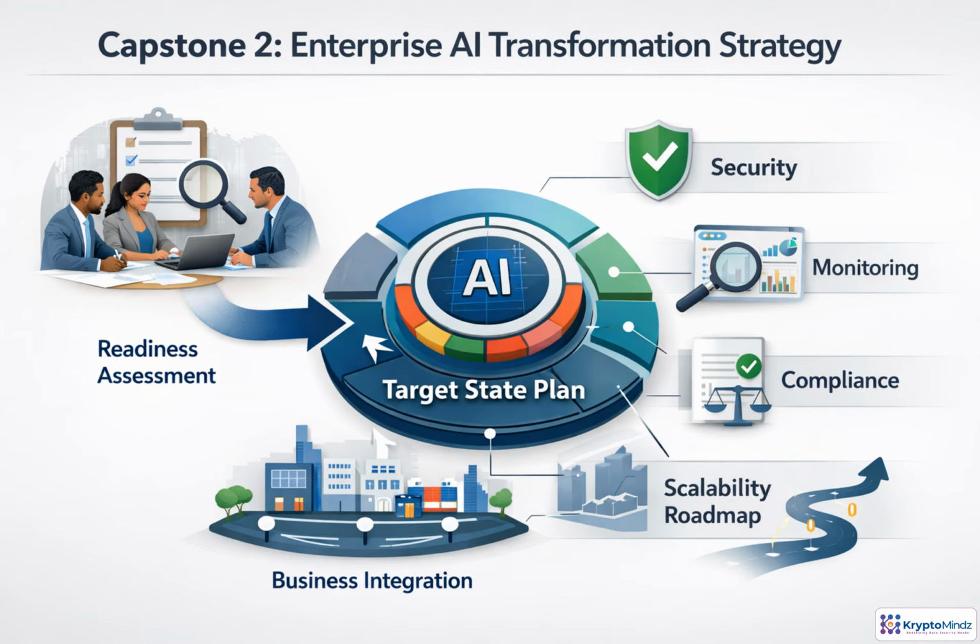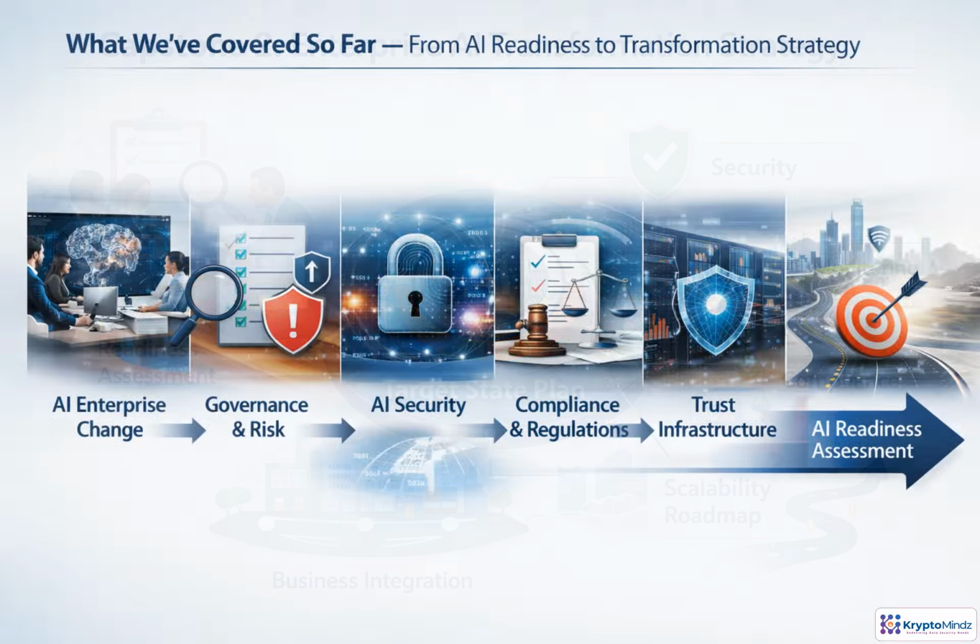Welcome to the second capstone. In this module, we move from assessing AI readiness to designing the target state strategy. How the enterprise will govern, secure, monitor, assure compliance, integrate AI into operations, and scale adoption responsibly. You've already built the foundation across enterprise change, governance, risk, security, compliance, and trust. Now the focus shifts from assessment to action, using the Capstone 1 findings to define a target state AI transformation strategy.